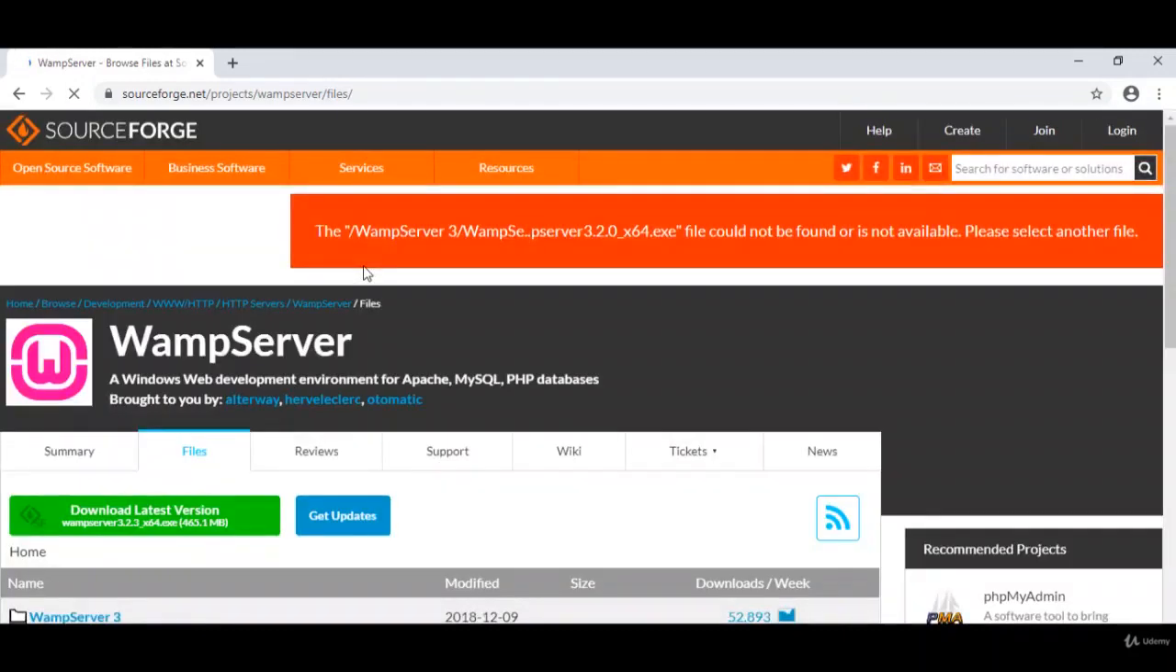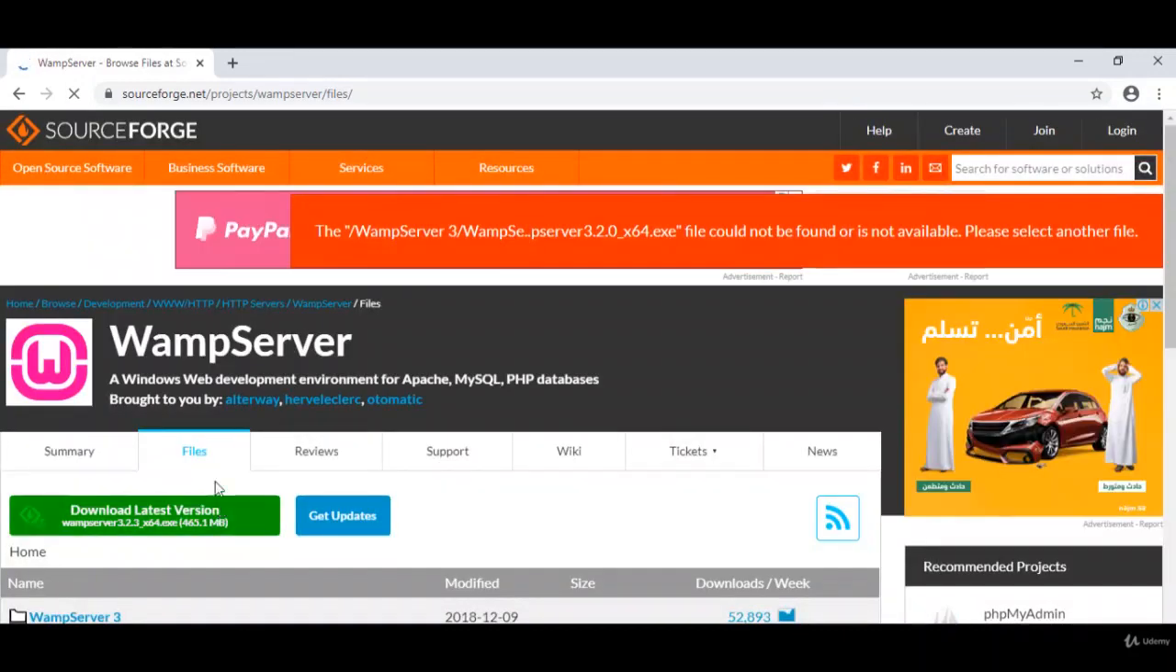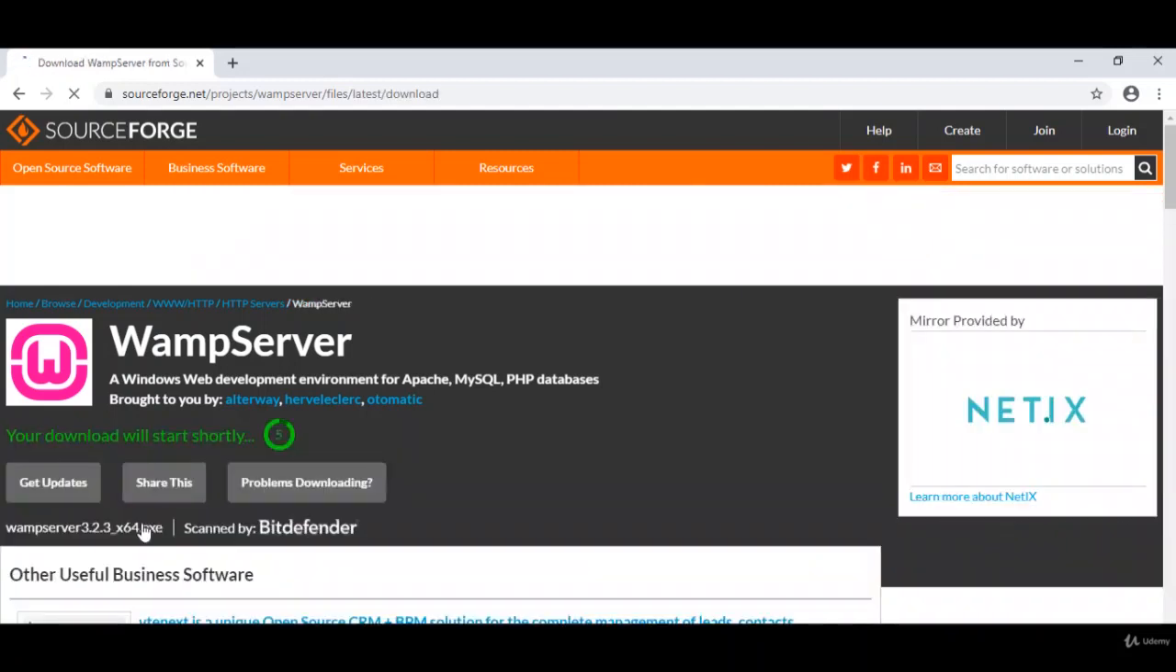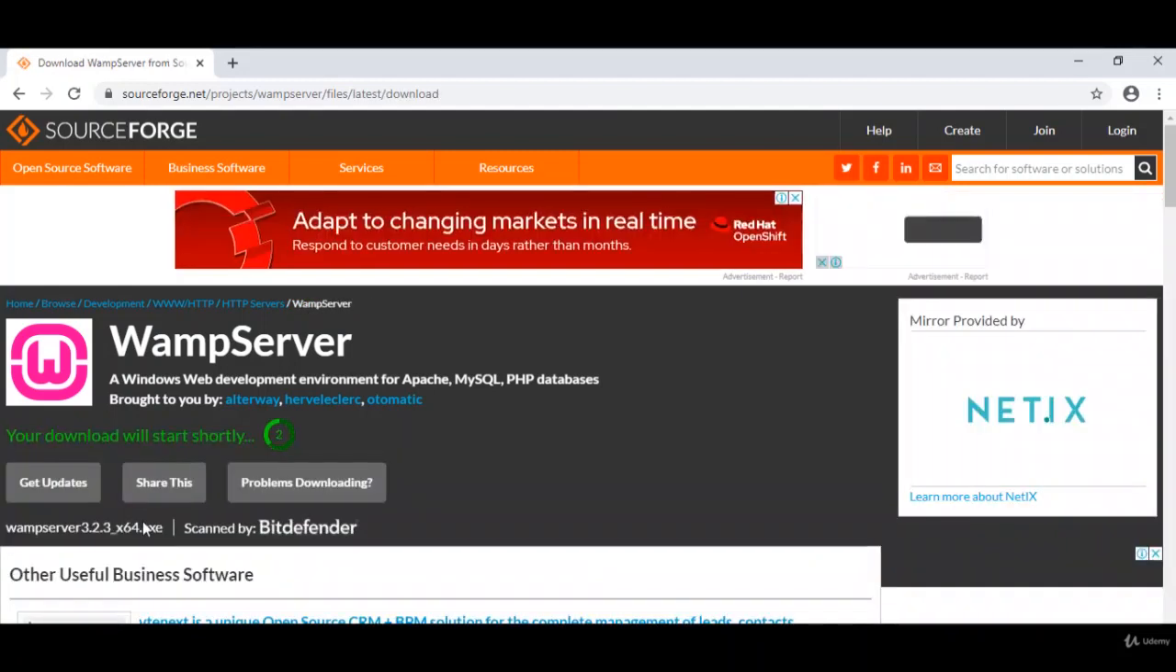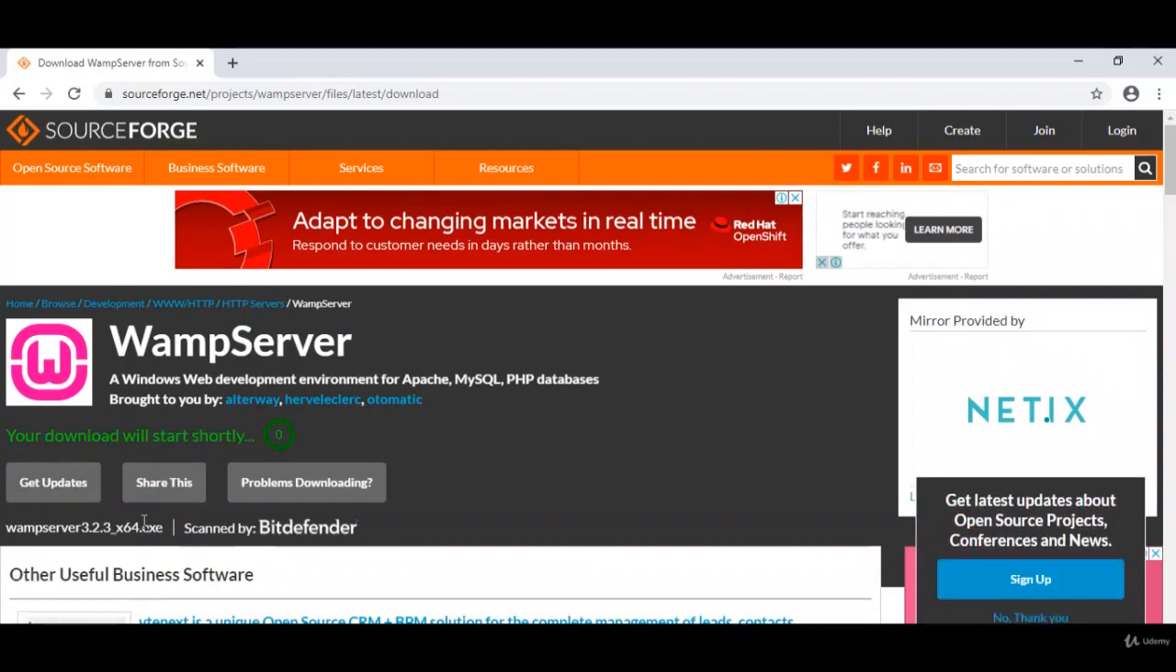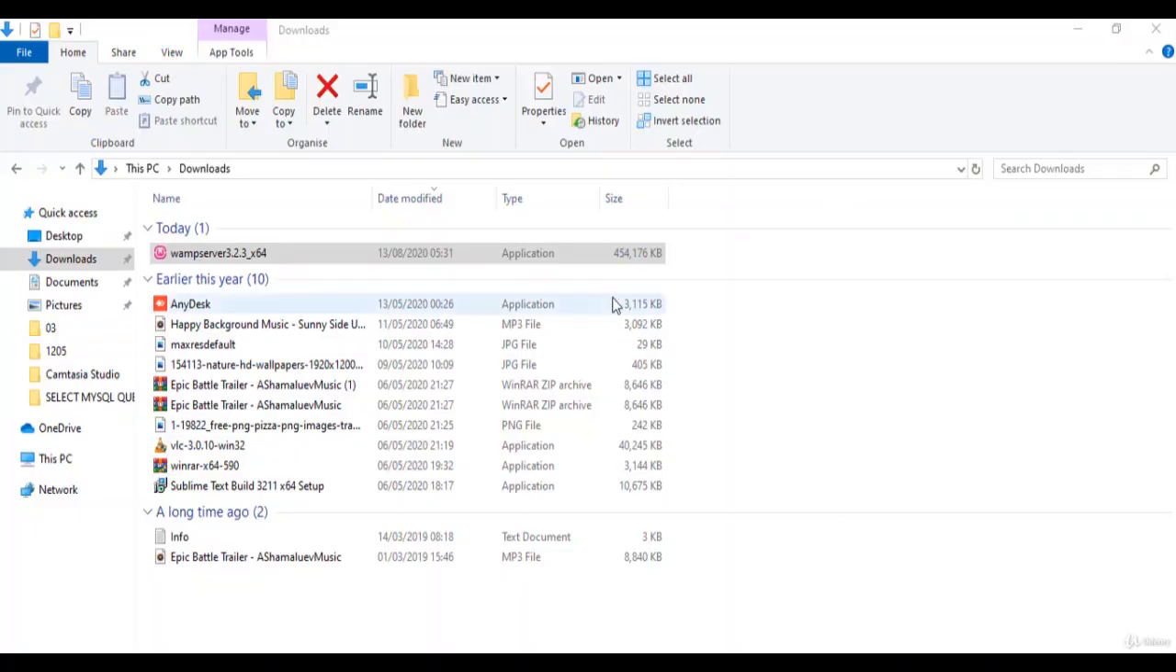Now you are able to download the particular application, which is WAMP server, the latest version. At the moment it is WAMP server 3.2.3, and I go ahead and click over there. It's about 465 MB. It will take a little bit of time, it depends on the internet speed. So WAMP server 3.2.3, you can go ahead and download. And now the download has been completed. Now we go ahead and install WAMP server on our PC and double click over there.